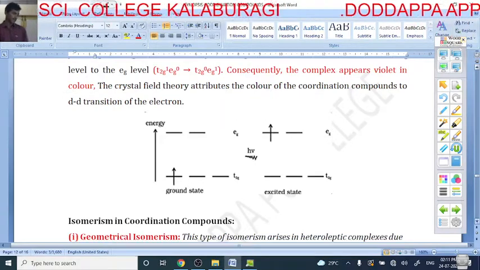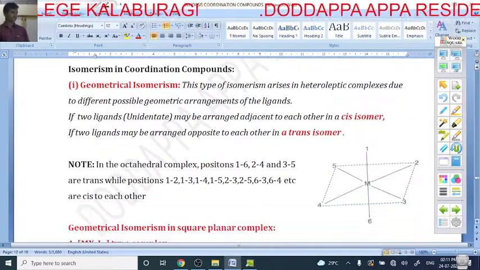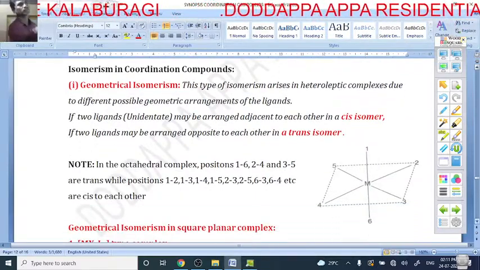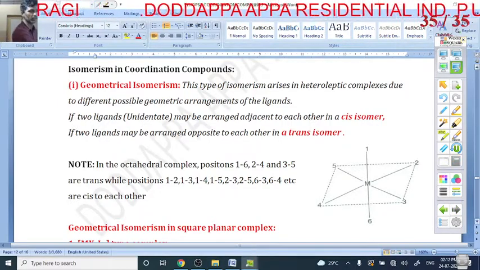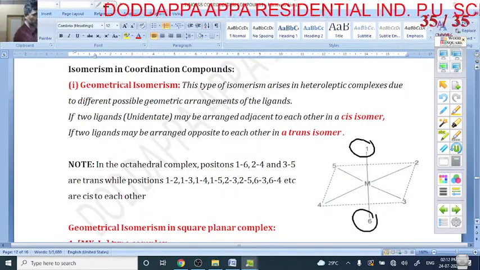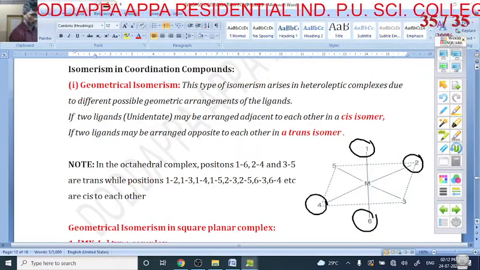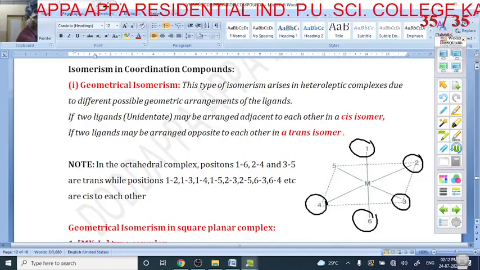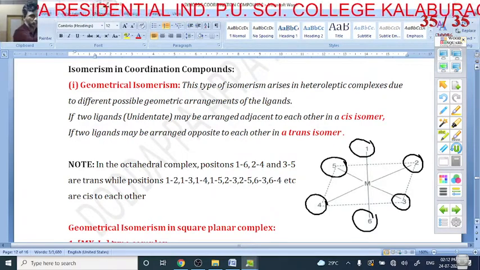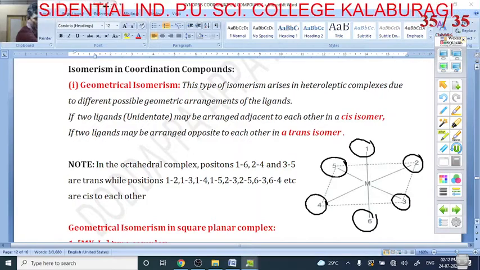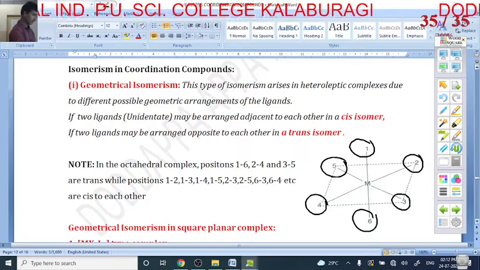Next, isomerism in coordination compounds. What is isomerism? It is very important. Suppose the same ligands are present on the 1st and 6th positions, on the 2nd and 4th positions, and on the 3rd and 5th positions, that is, two same ligands in opposite positions.